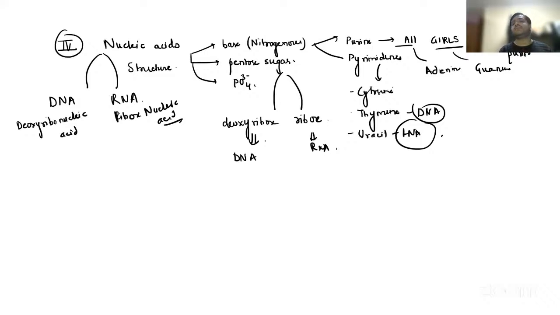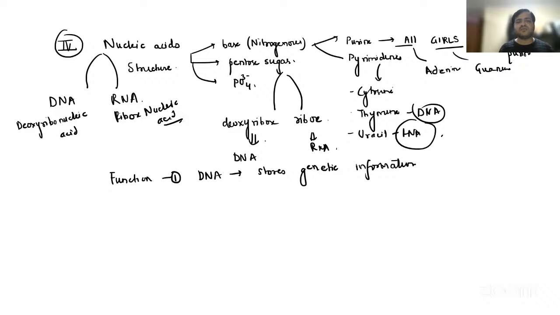RNA is basically involved in protein synthesis, right? Now, if we talk about function in short, guys, function you should remember. DNA basically stores the genetic information, and you already know this genetic information is passed from the parents to the offspring, right?